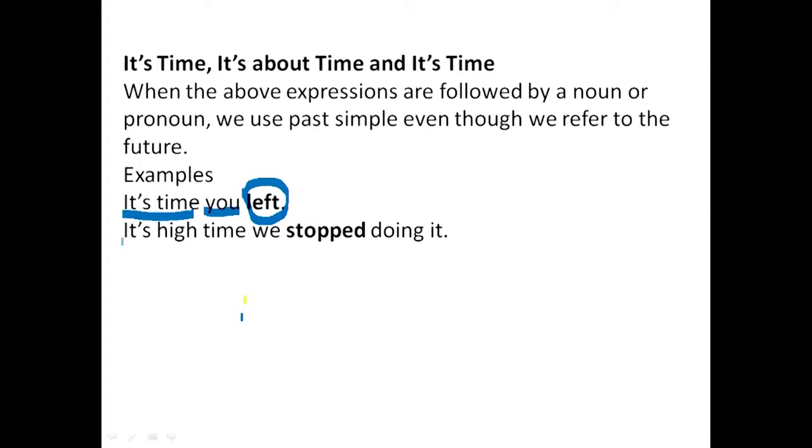Again, it's high time is the expression. After it's high time, we have the pronoun we. So the verb coming is supposed to be in past tense. So we have: it's high time we stopped doing it. That could be the first thing to understand about this expression. When we use it's high time, it's about time, if we have a noun or a pronoun after any of these expressions, then the verb coming is supposed to be in past tense. That's very essential.